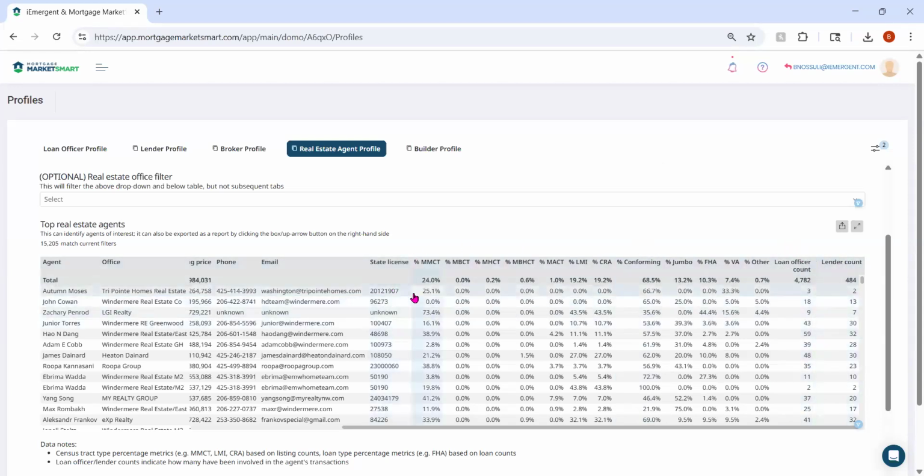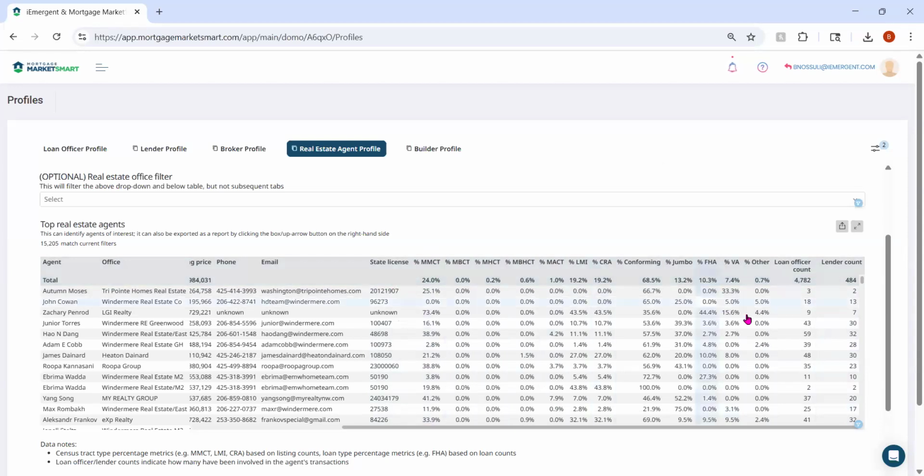What's nice about the table is that it allows you to compare the agents to each other and to compare the agents to the market. So that first line in bold represents the average of the market. So 24% of the listings in Seattle in the past 12 months have been in majority minority census tracts.